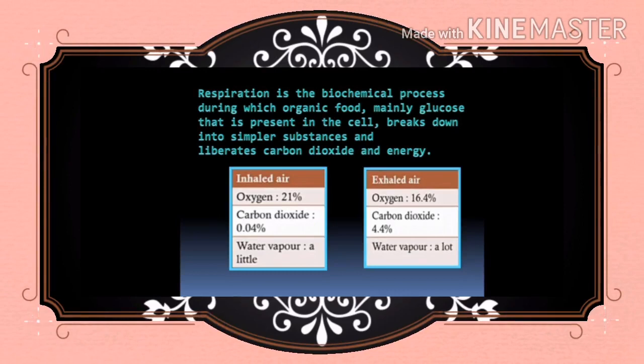First, let us see what respiration is. Children, respiration is the biochemical process during which organic food, mainly glucose, that is present in the cell, breaks down into simpler substances and liberates carbon dioxide and energy.